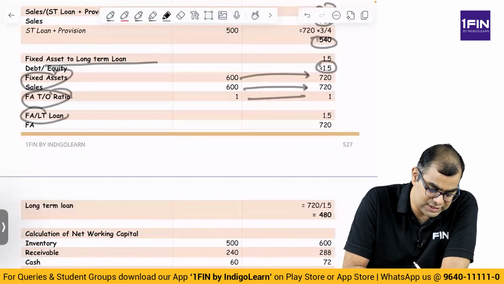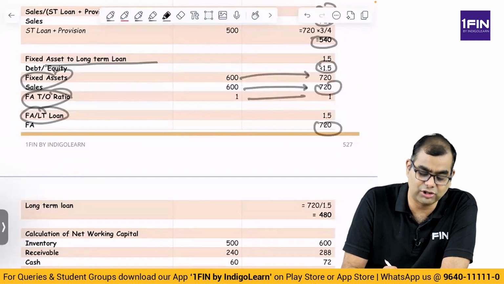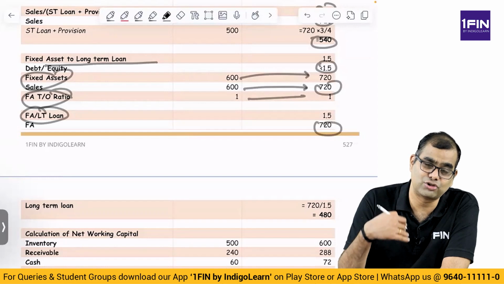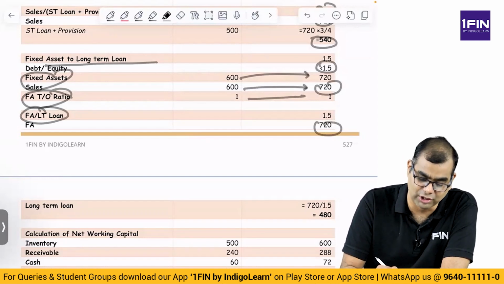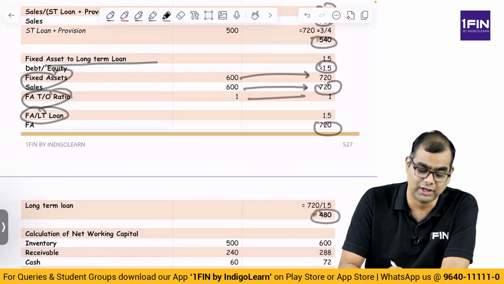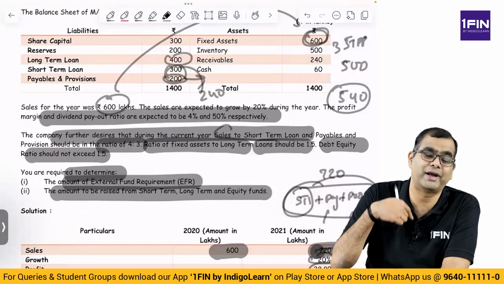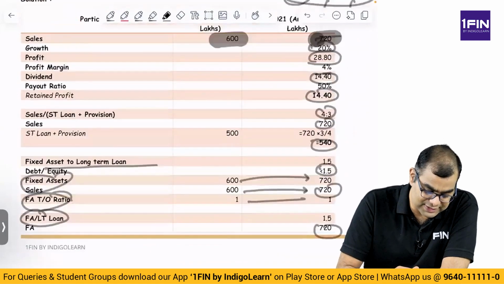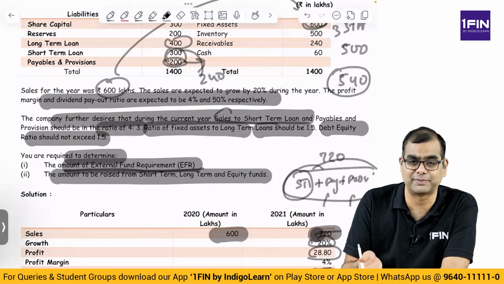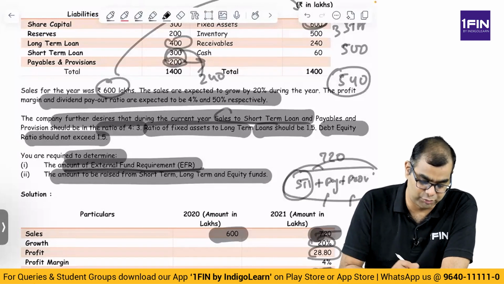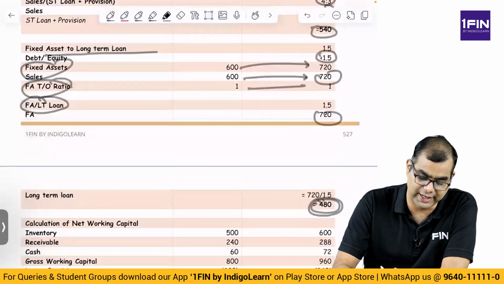Now coming to fixed asset to long-term loan. If fixed asset is going to be 720, and it should be 1.5 times the long-term loan, that is, fixed asset should be more and long-term loan less, then 480 is your long-term loan. Current long-term loan is 400, which has grown by 20% to 480. What is it that they asked? You are required to determine external financing requirement. We have not even come to that aspect yet. We'll have to tabulate everything and then figure out how much money is to be raised from long term, short term and equity.